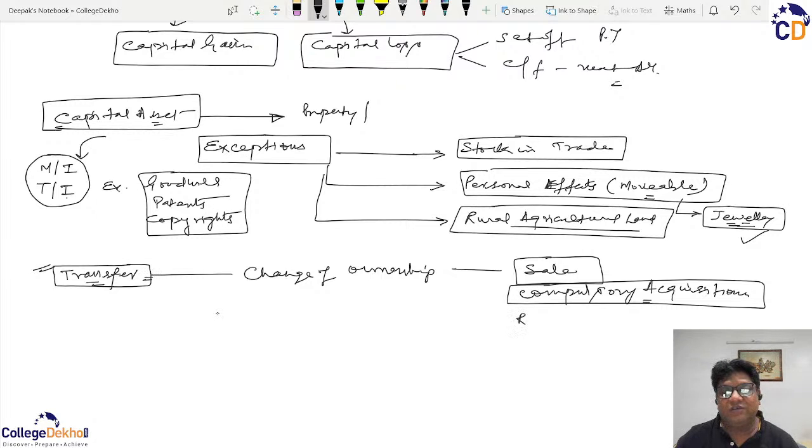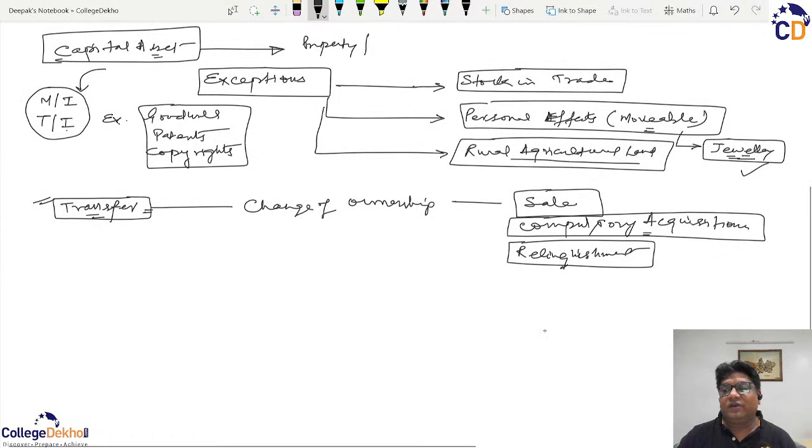For example, we have this word relinquishment. That is, due to certain reasons, you have left your rights in a particular property. That is why you say that you have relinquished your title in favor of someone else. So for example, there are two owners constituting co-ownership, and one of the co-owners, due to certain reasons, relinquishes his rights in the property for consideration received.